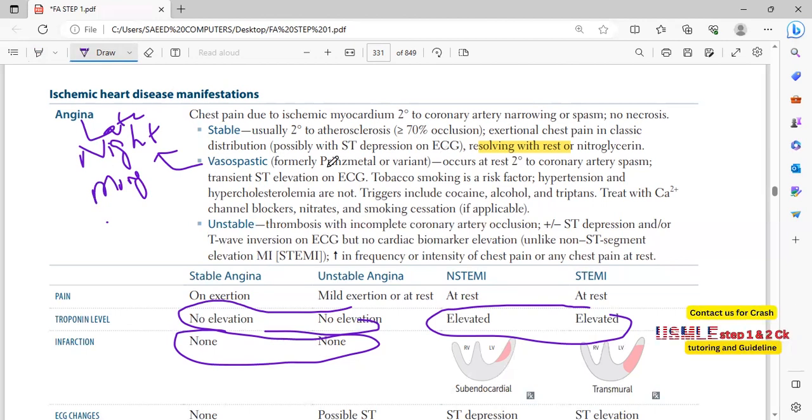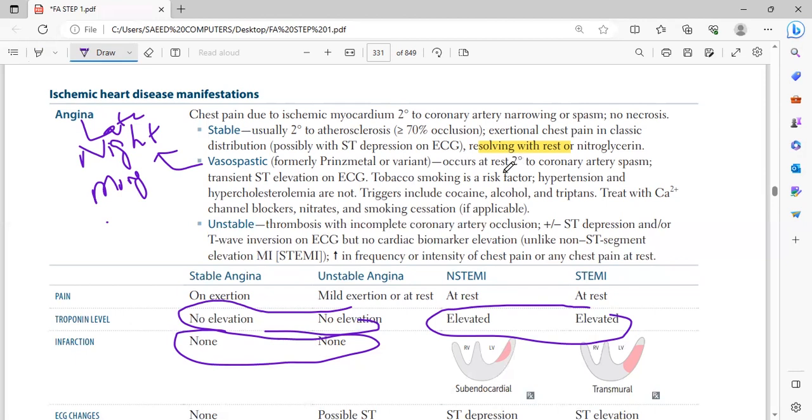Here, the coronary artery will be sensitive. The pathophysiology of vasospastic angina is similar to Raynaud phenomenon. In Raynaud phenomenon, you have a hypersensitivity to cold, stress, or emotion. Same in this scenario.